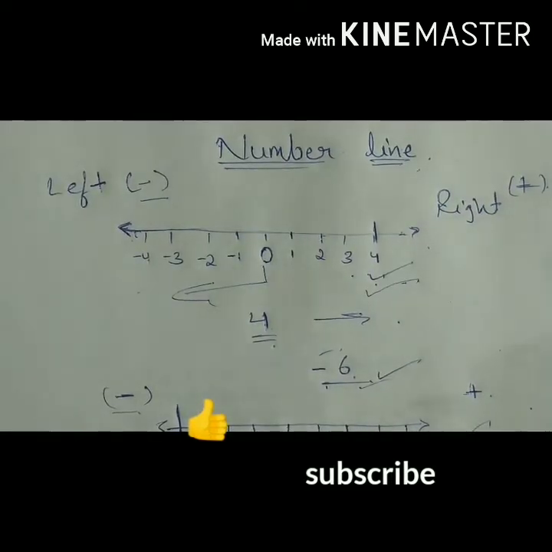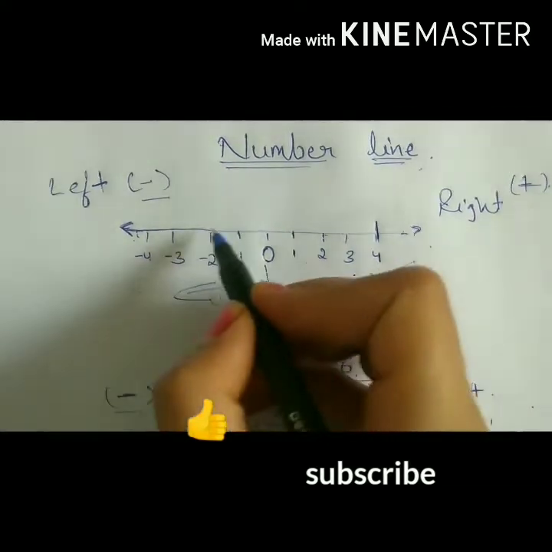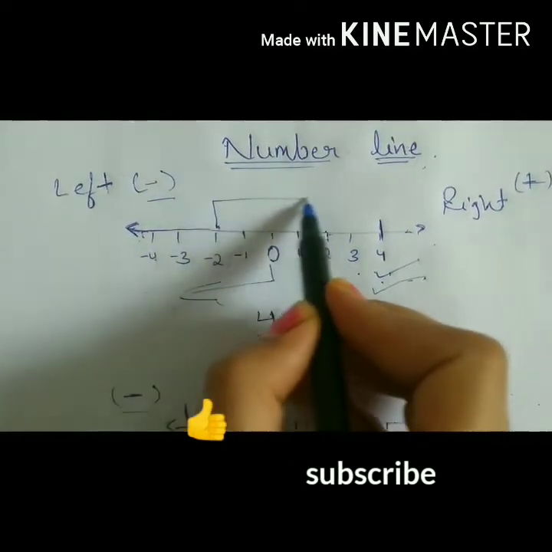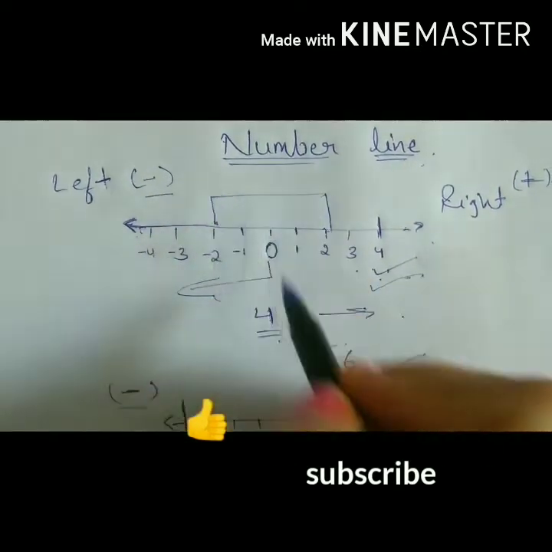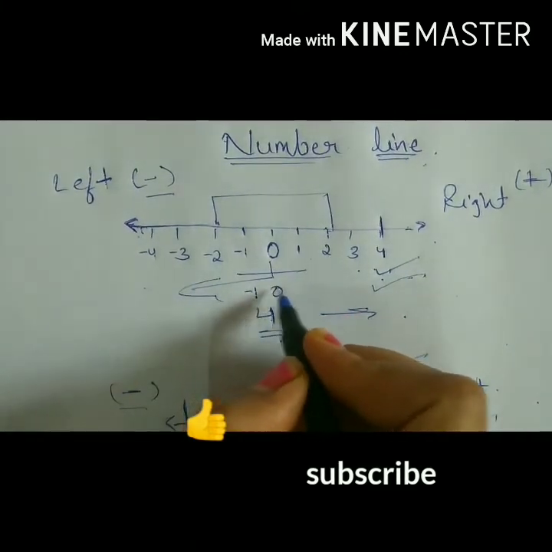And other questions can be like this, that you may have a question that asks to list the integers that lie between minus 2 and 2. So the integers that lie between 2 and minus 2 here are minus 1, 0 and 1.